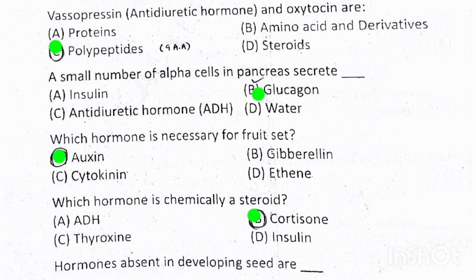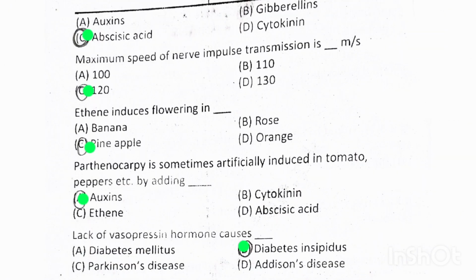A small number of alpha cells in pancreas create glucagon. Which hormone is necessary for fruit set? Auxins. Which hormone is chemically steroid? Cortisone. Which hormone is absent in developing seeds? Abscisic acid. Maximum speed of nerve impulse transmitted is 120.